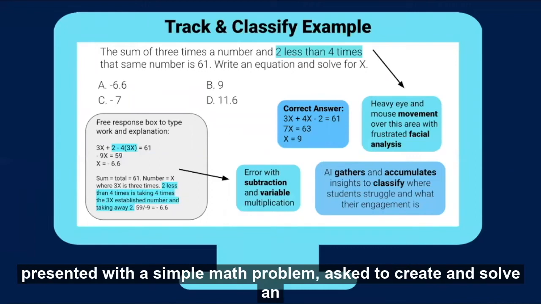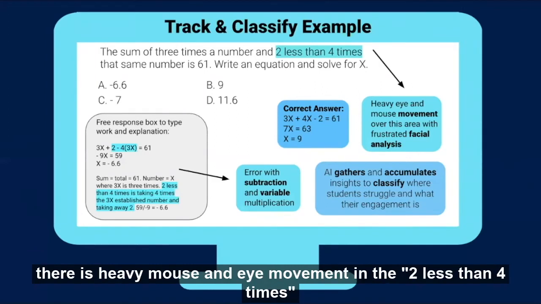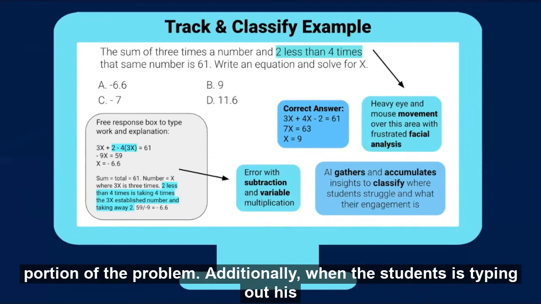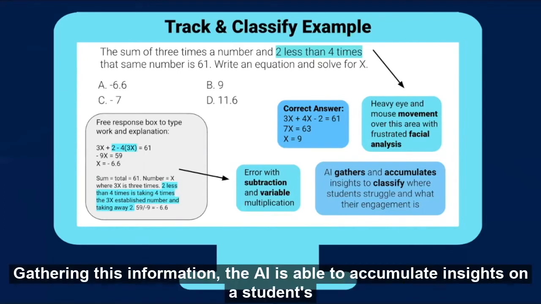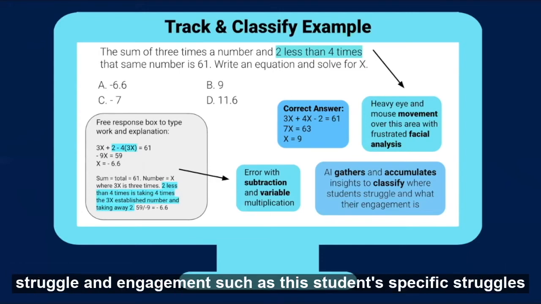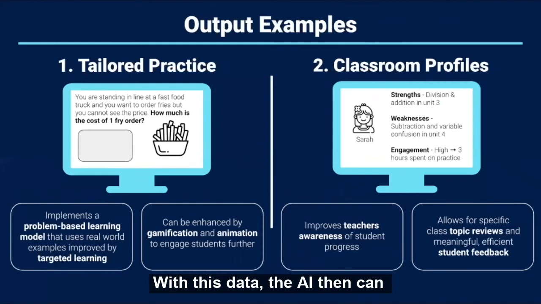A student is presented with a simple math problem and asked to create and solve an equation. As the student is going through the problem, the AI records that there is heavy mouse and eye movement in the "2 less than 4 times" portion of the problem. Additionally, when the student is typing out his work, the AI records the subtraction and variable error. Gathering this information, the AI is able to accumulate insights on a student's struggle and engagement, such as this student's specific struggles with subtraction. With this data, the AI then can create two types of outputs in step 3.